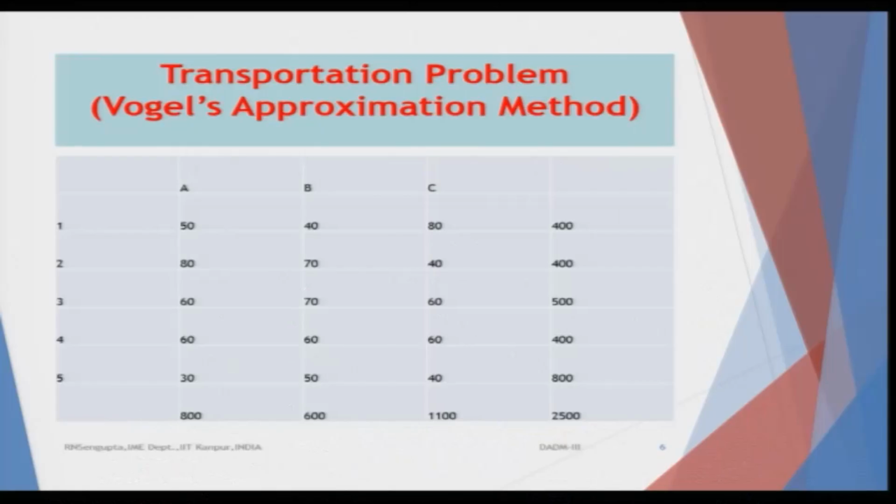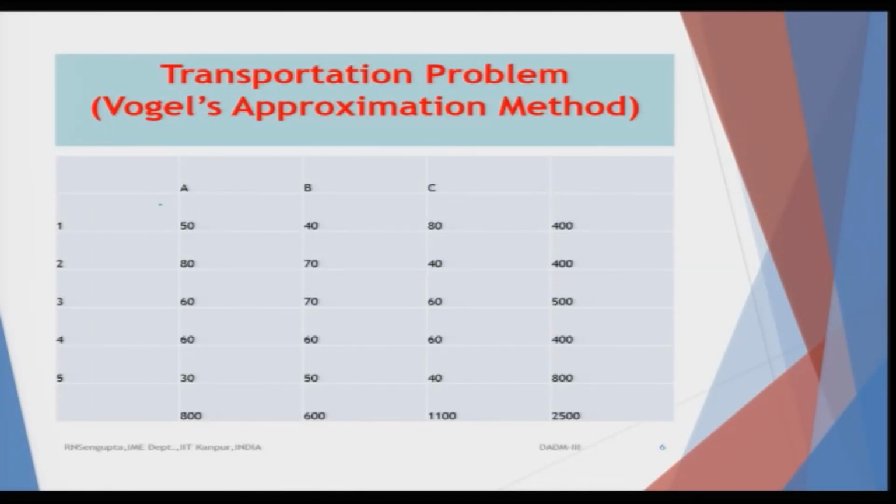So, let us consider this problem in a very simple manner. We have A, B, C, which we will consider as the origins, with the destinations as 1, 2, 3, 4, 5. It can be the other way around also. The number of origins A, B, C is 3, so m is 3, and the number of destinations 1 to 5 is 5, so n is 5. It can be the other way around also, so you will do the problems accordingly.